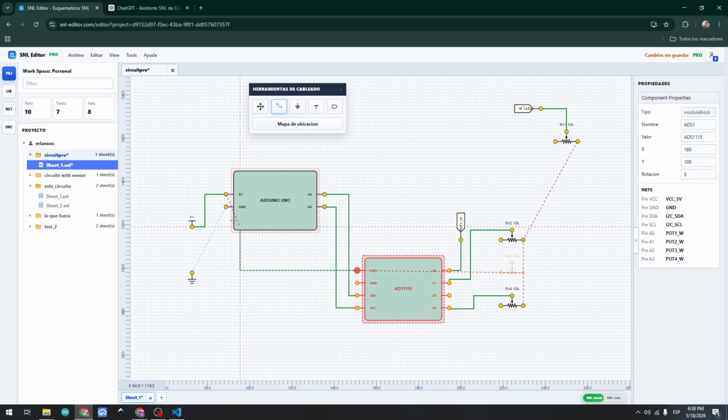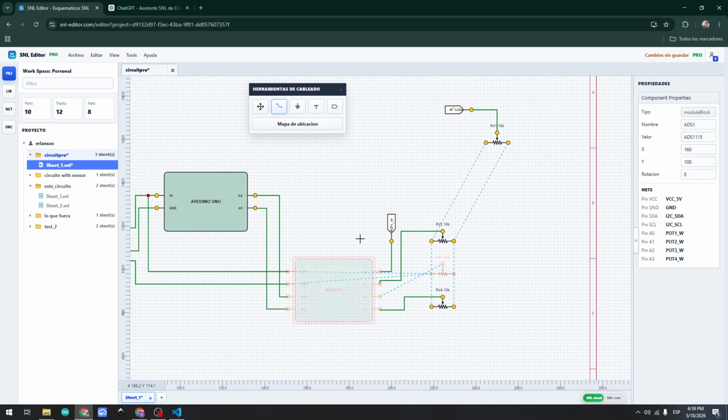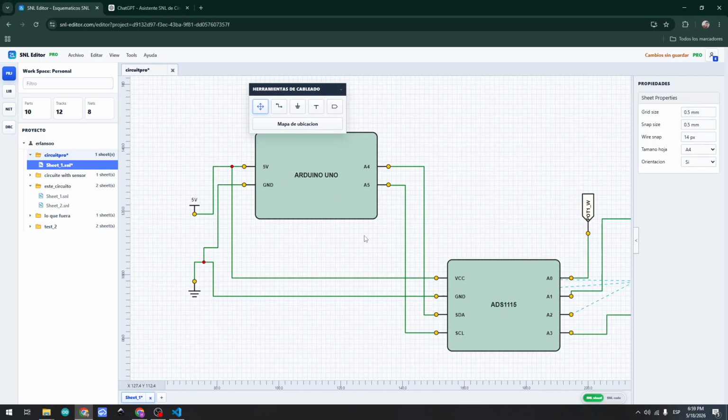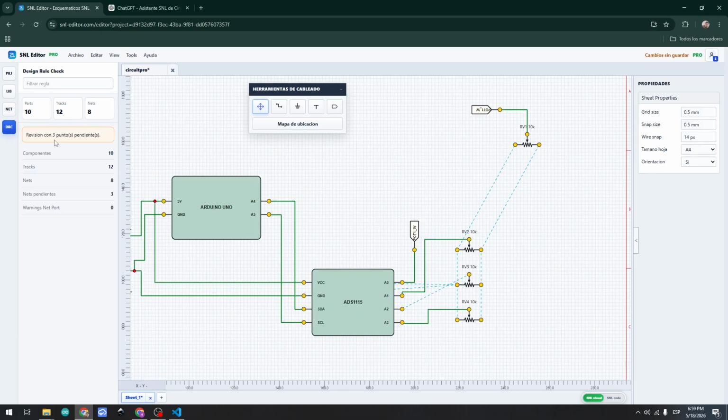So you need to just wire both pins, and when you finish all the pins that you need to net, the program here will show you that you have just three pins left to finish.